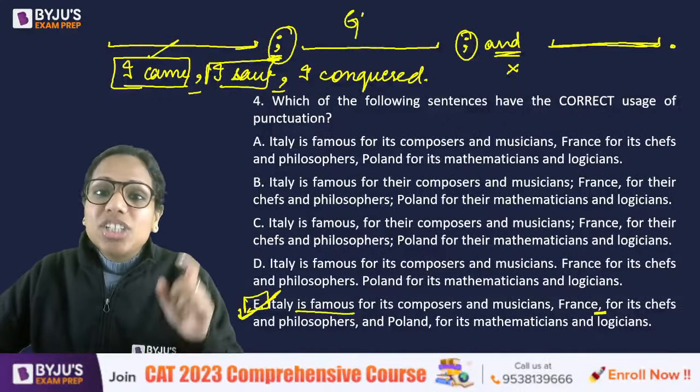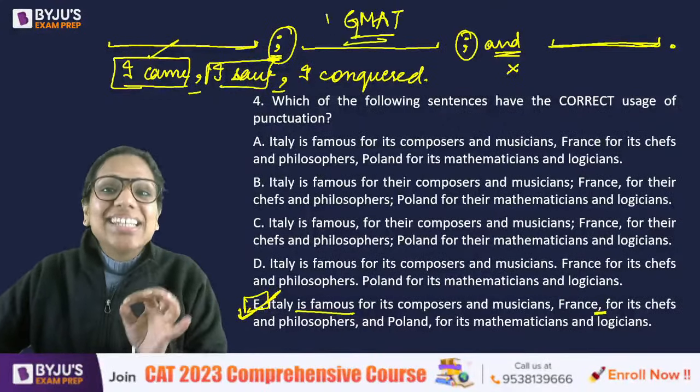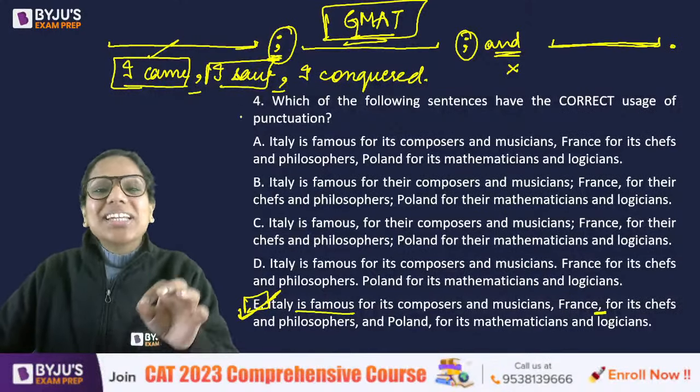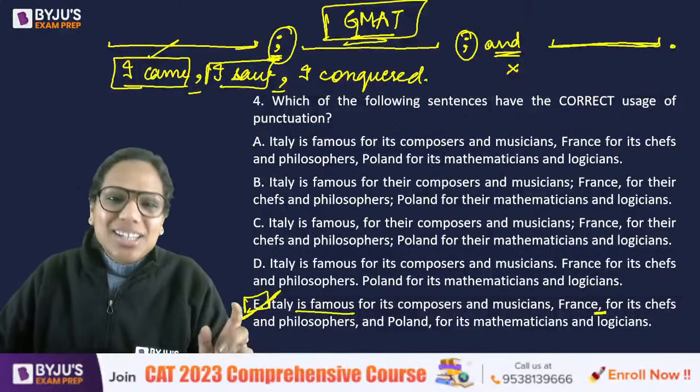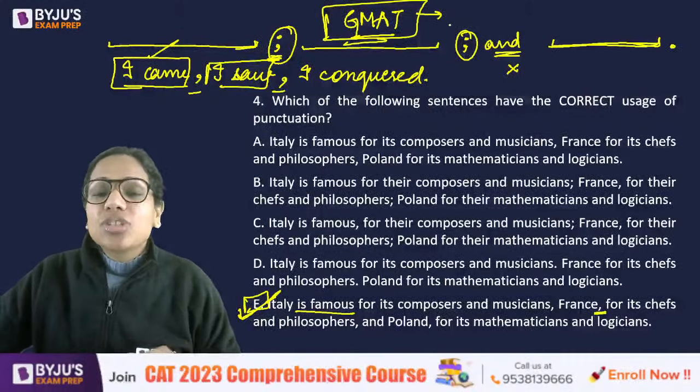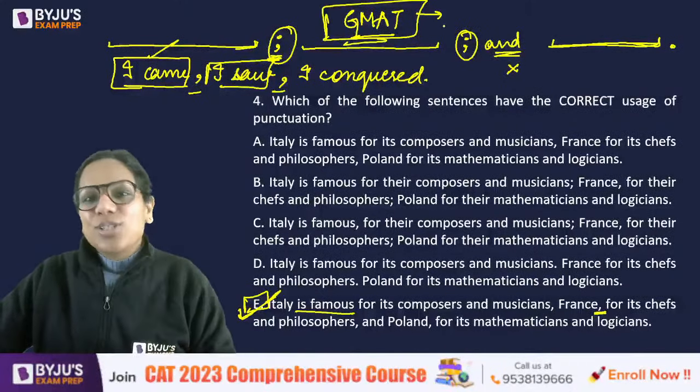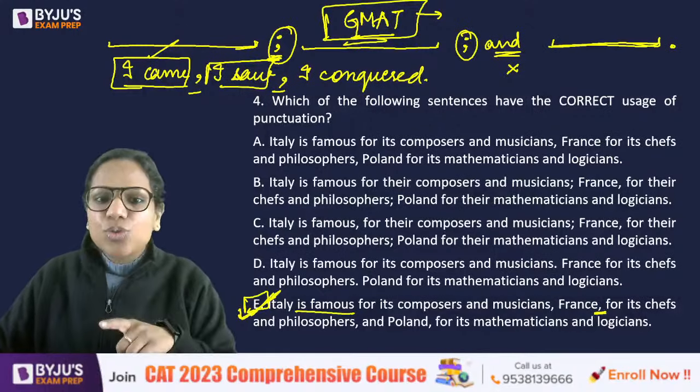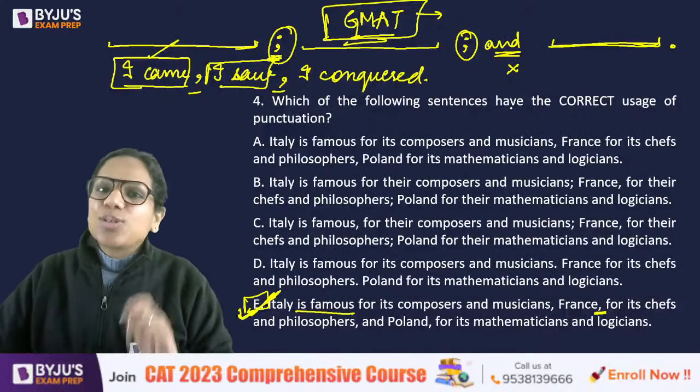This is actually a GMAT question. I was surprised that XAT lifted a GMAT question. Okay, it has been straight away lifted. बहुत change भी नहीं करा हुआ. And if you look at the explanations, there are three possible ways of writing it. Okay, this is one of those ways. This is also a correct way. That is also a correct way.